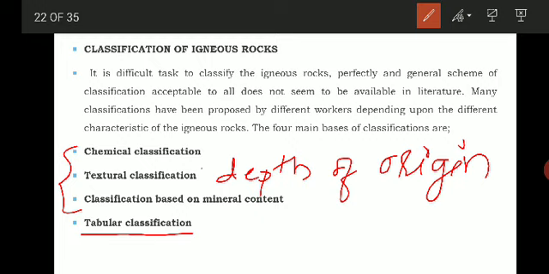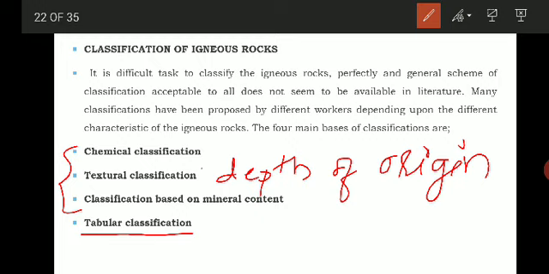As the name indicates, chemical classification is based on the chemical analysis or chemical composition of the rocks. It is based on the chemical analysis of different rocks. It is essential and useful for many purposes because we need to know what type of rock it is. This basis of chemical classification makes the chemical composition the fundamental character of igneous rock. So this classification is based on what? The chemical composition of the rocks. So it is called chemical classification.